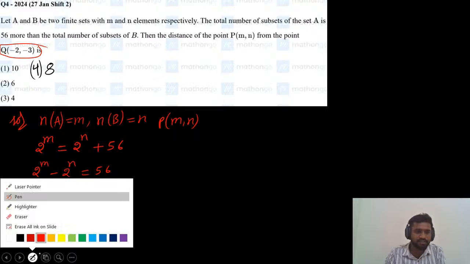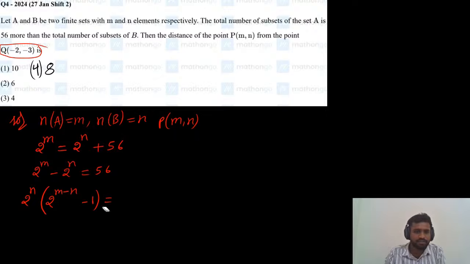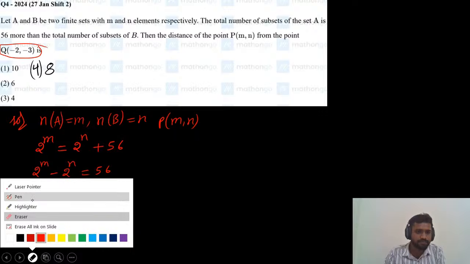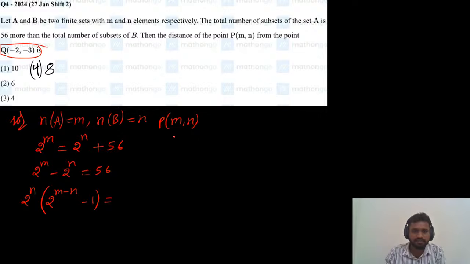How to write this 56? First factorize this 56. Directly I can write 8 sevens, right? 56 we can write as 8 into 7. You can find it by using factorization also. First divide with 2, again with 2, again with 2. So finally we can write 56 as 8 into 7.